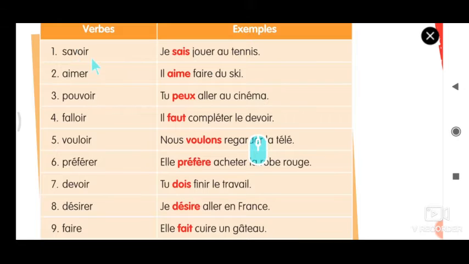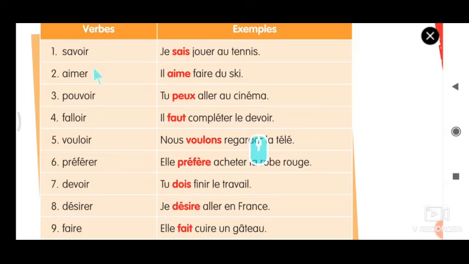Savoir could be used for any kind of sport. I gave the example with swimming, but imagine tennis. Some people play tennis, some people play badminton. Je sais jouer au tennis. Tennis is a skill that not everyone can play professionally, so they must practice to know it. So the savoir verb is called a semi verb.